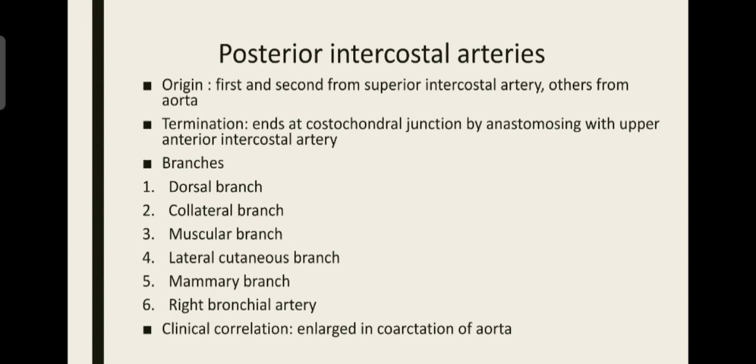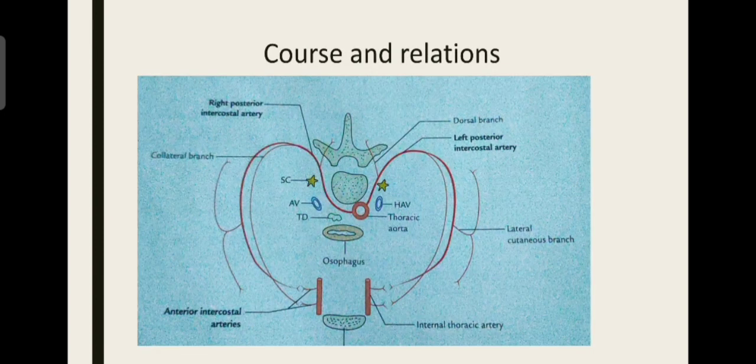Now let us see about its course. See here, I have depicted the lower part. Other than the first two intercostal arteries, the others arise from the thoracic aorta, that is, the descending thoracic aorta. After origin, we'll see the right posterior intercostal artery first.